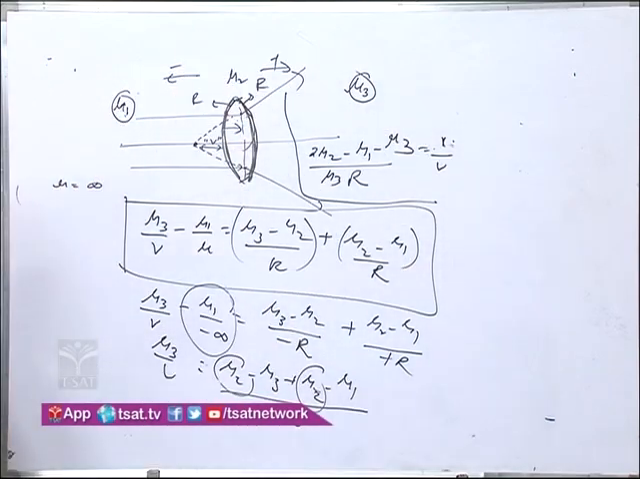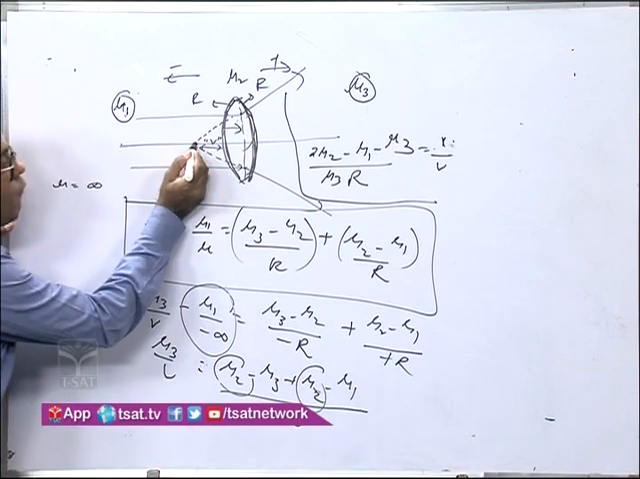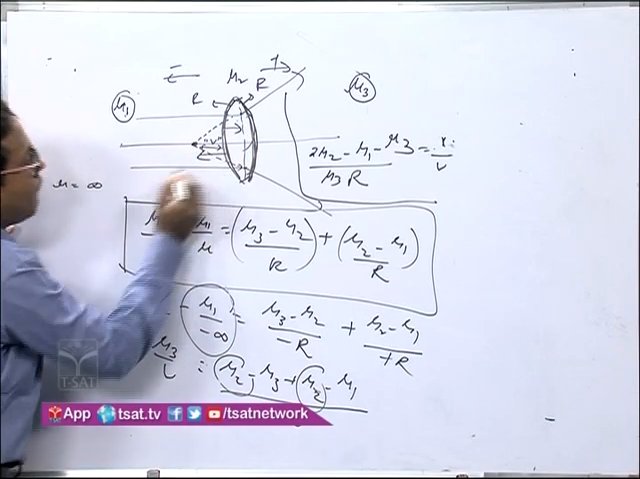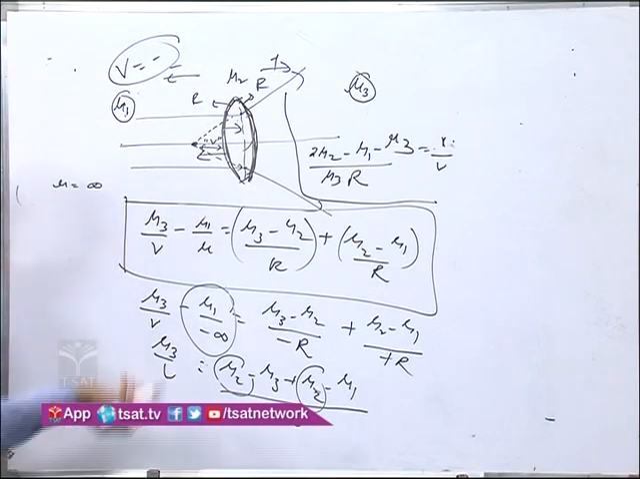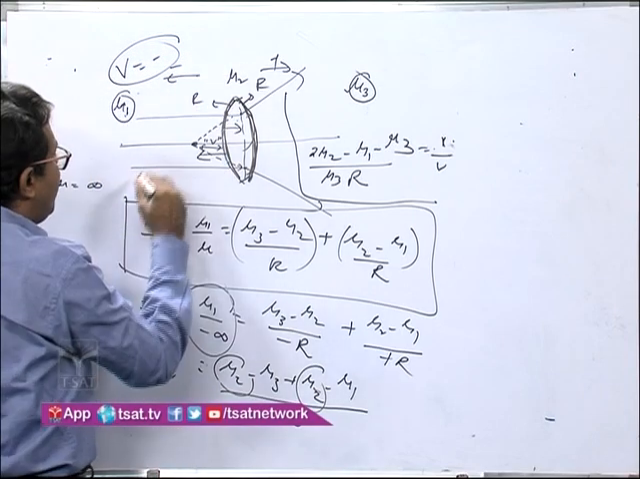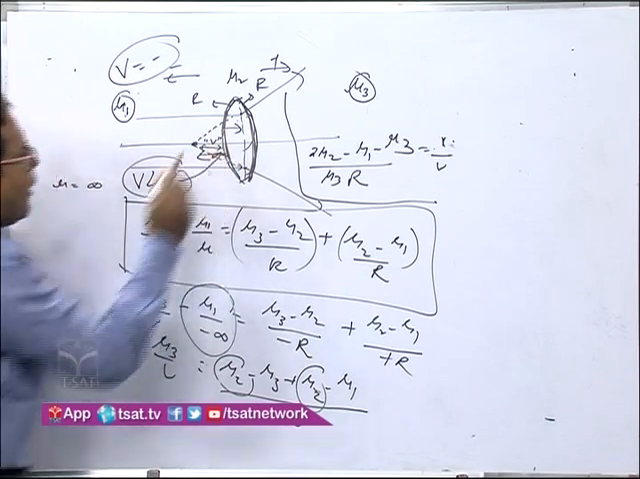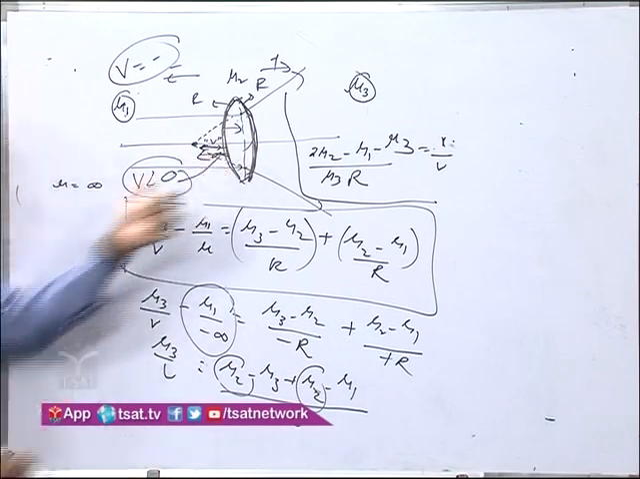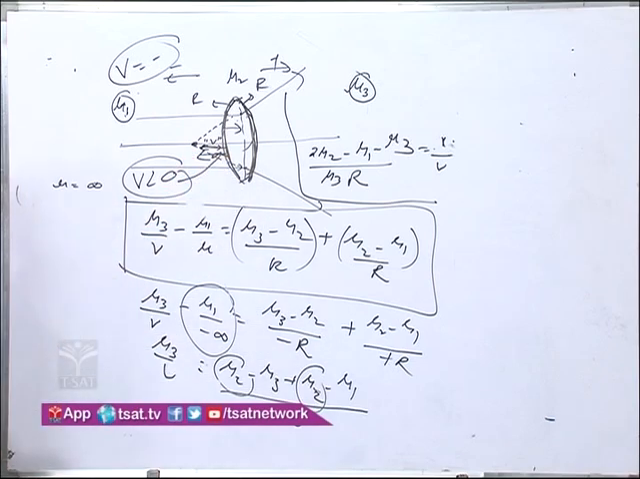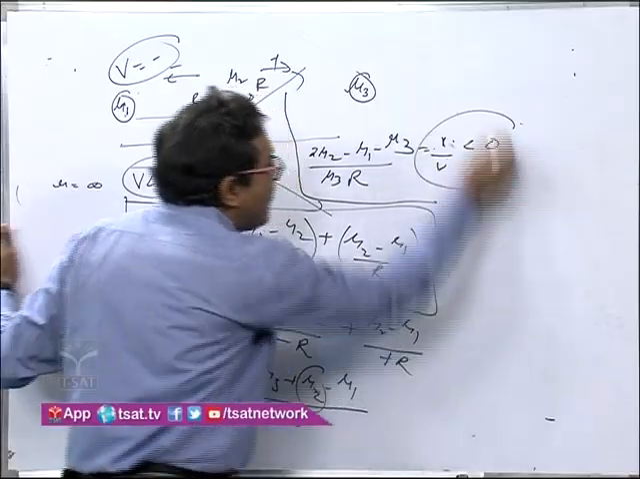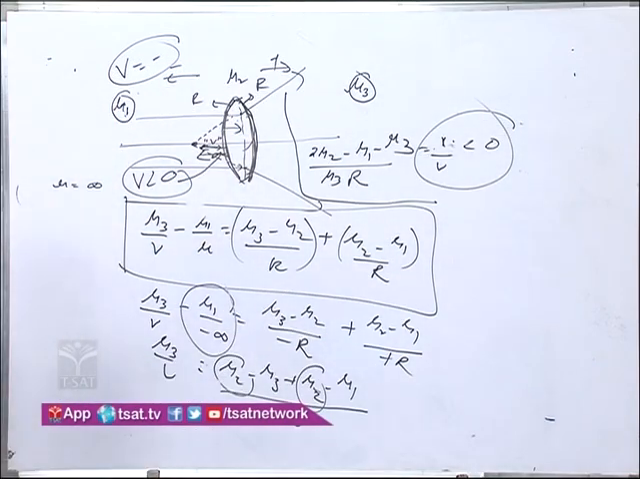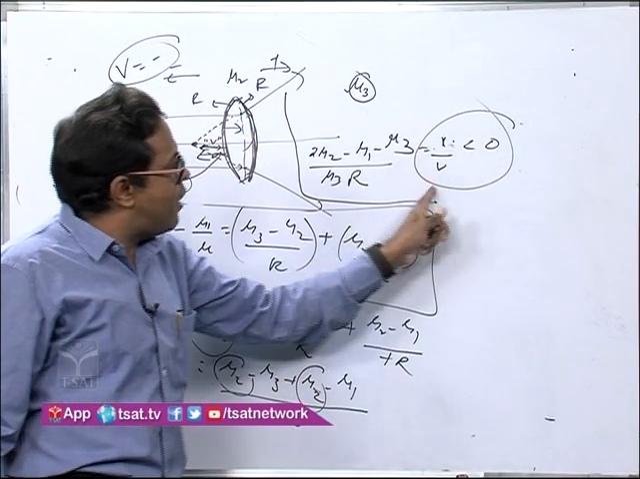Now listen very carefully. The final image is formed over here, means V is negative. This is very important point. V is negative means V is less than 0. You can see here, V is negative. If V is less than 0, means 1 by V should also be less than 0. Am I correct or wrong? Correct, no? So what I'll do, I'll put 1 by V as less than 0.